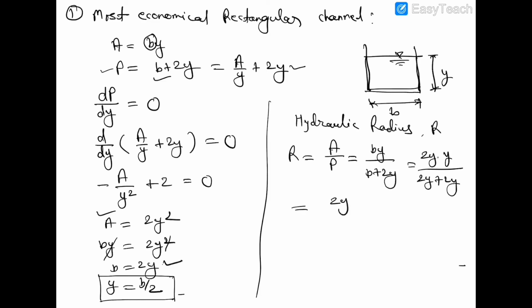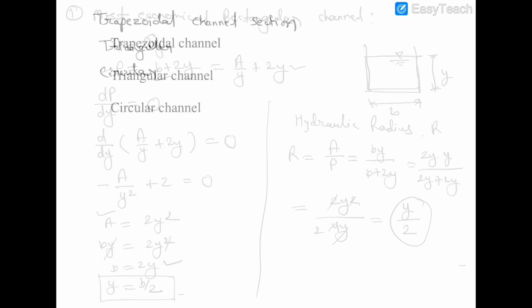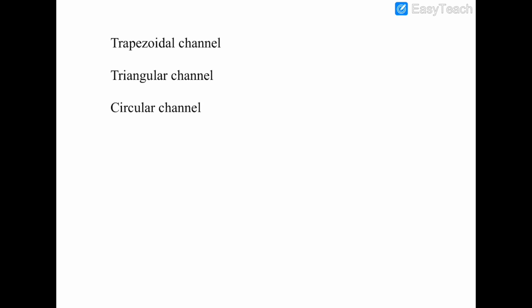That will be 2Y square divided by 4Y. This is the final value of hydraulic radius for most economical rectangular channel section. Clear? So in the next lecture we will derive the conditions for most economical trapezoidal channel section, triangular channel and circular channel. Thank you.